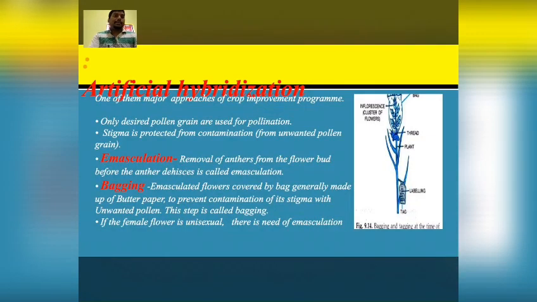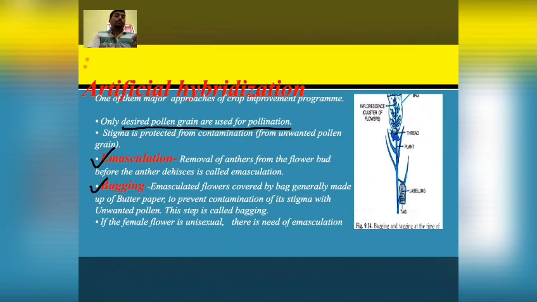Artificial hybridization. It is one of the major approaches of crop improvement programs. Here only desired pollen grains are used for pollination in order to obtain desired and high quality crops. So 2 techniques are followed in artificial hybridization programs. First one is emasculation, another one is bagging.